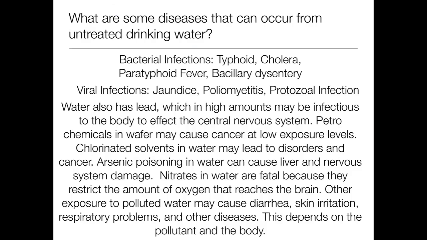Arsenic poisoning in water can cause liver and nervous system damage. Nitrates in water are fatal because they restrict the amount of oxygen that reaches the brain. Other exposure to polluted water may cause diarrhea, skin irritation, respiratory problems, and other diseases. Of course, this depends on the pollutant and the body of the person.